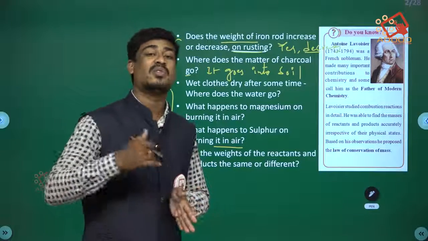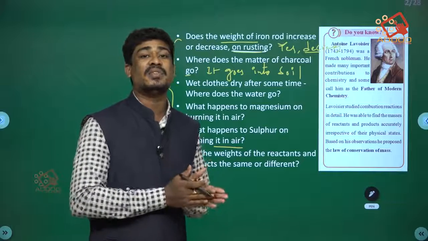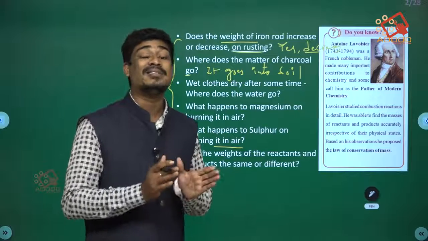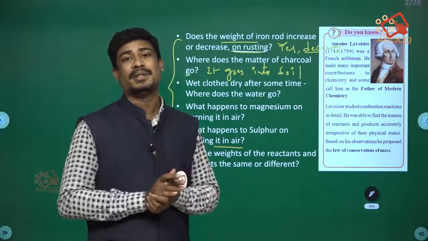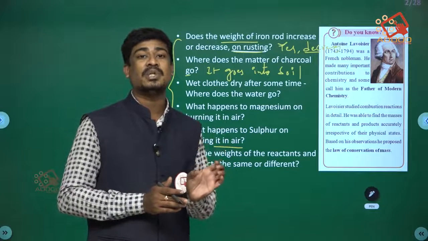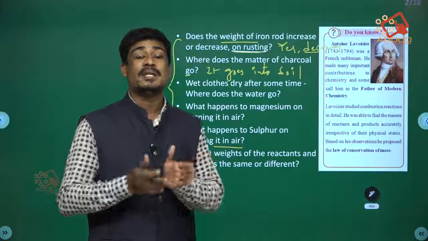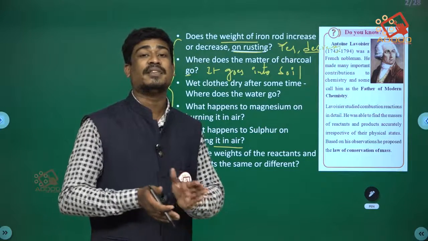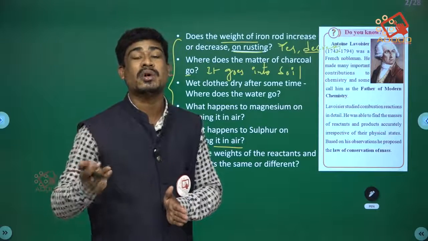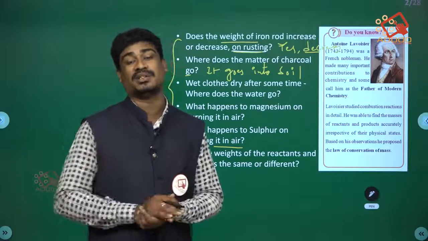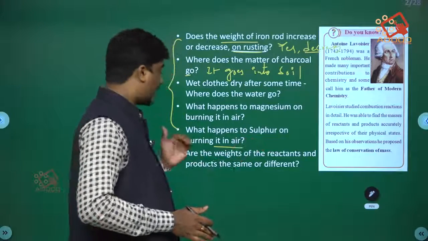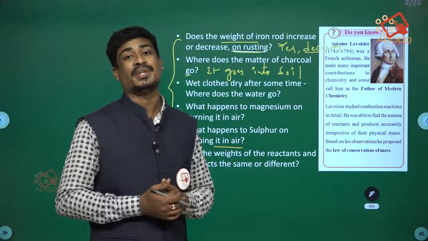If the original substance changes, it means a chemical reaction occurs. The substances which we take at first are called reactants, and the substances which are produced after the reaction are called products. One question is given: are the weights of the reactants and products the same or different?